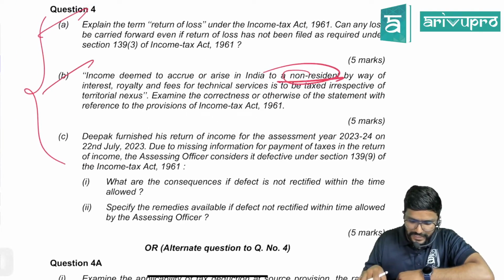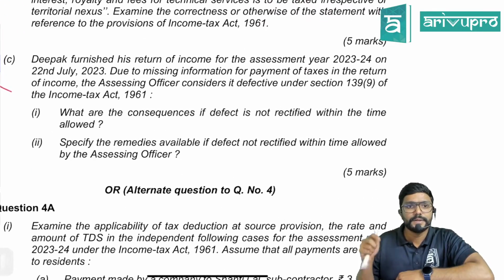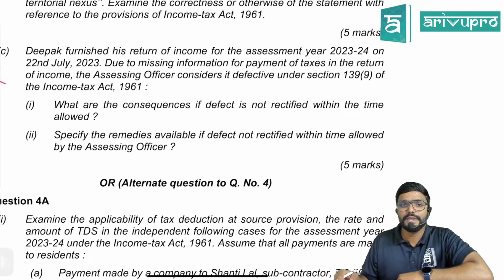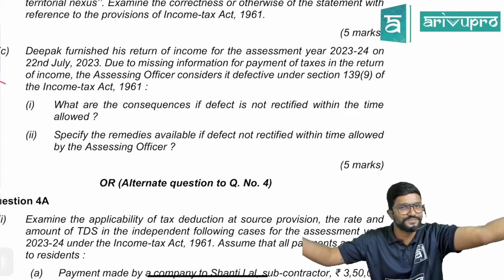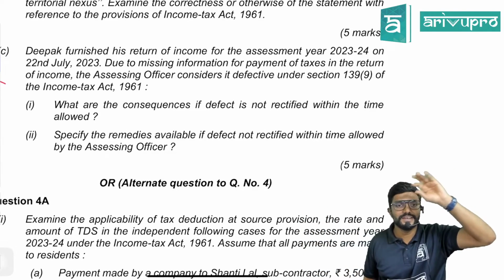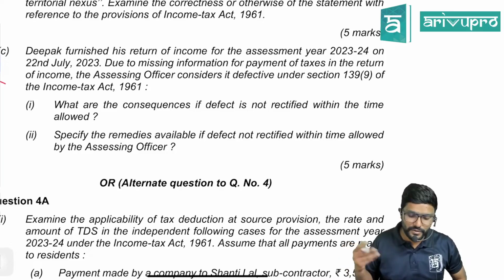Yes. Next, last sub question here. Each sub question is for 5 marks each, guys. Deepak furnished his return of income for the assessment year 23-24 on 22nd July 2023. Due to missing information for payment of tax in the return of income, the assessing officer considered it defective return under section 139 subsection 1 of the Income Tax Act 1961. What are the consequences if defect is not rectified within the time allowed? It is as if the person has not filed the return only. Correct now? That is the consequence. Then specify the remedies available if defect not rectified within the time allowed by the assessing officer, guys.